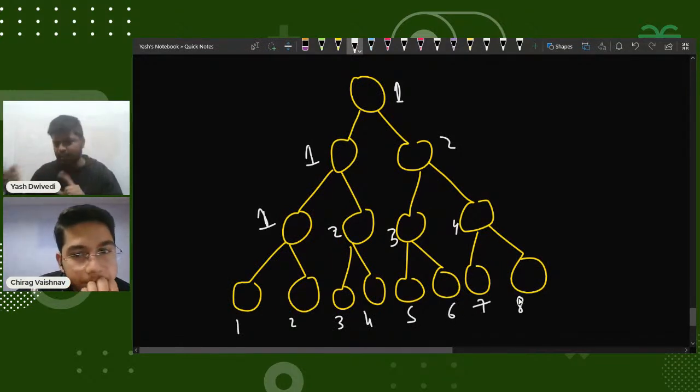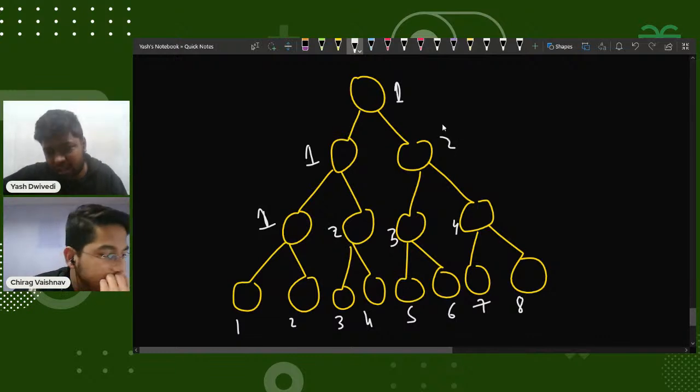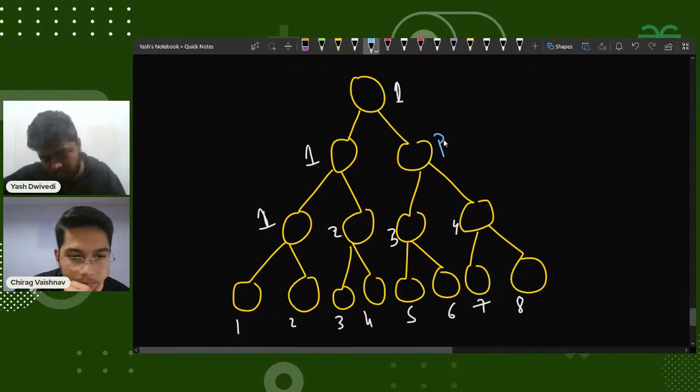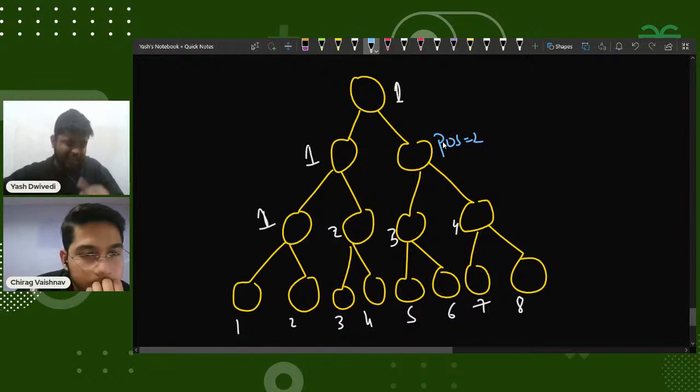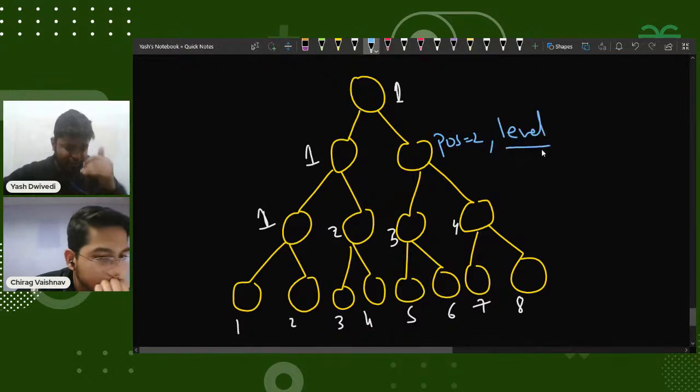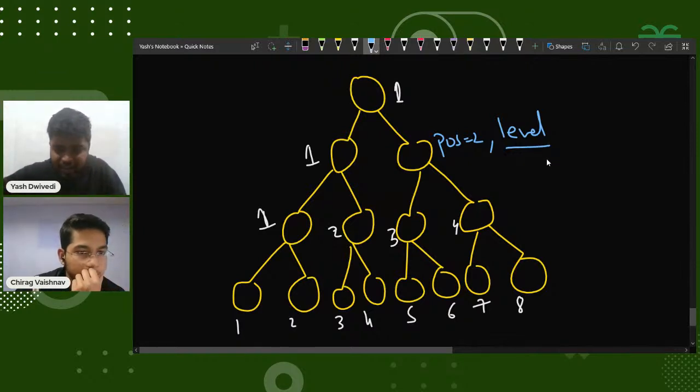Since the position has been given to me in the one-indexed format, let's suppose that my current position, pos, was this one, and pos was 2. If I have a particular level L, and I want to move to my child, if I want to access my child, then I'll need to move down.